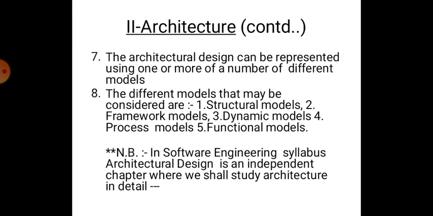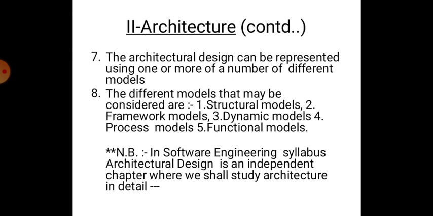Point number 7. The architectural design can be represented using one or more number of different models. Point number 8. The different models that may be considered are: 1. Structural models, 2. Framework models, 3. Dynamic models, 4. Process models, and 5. Functional models.